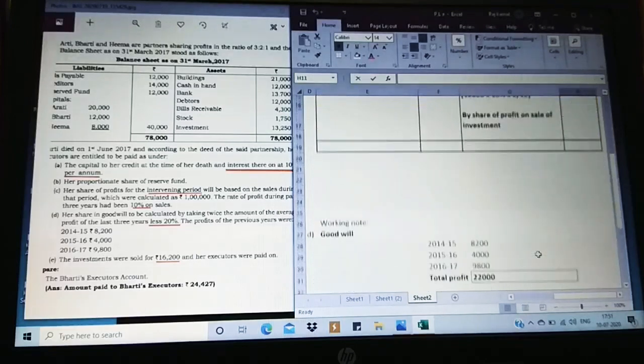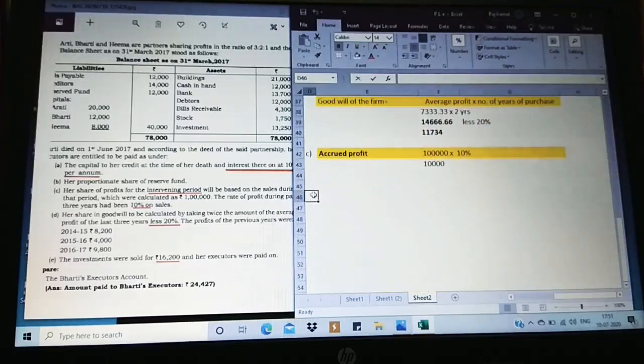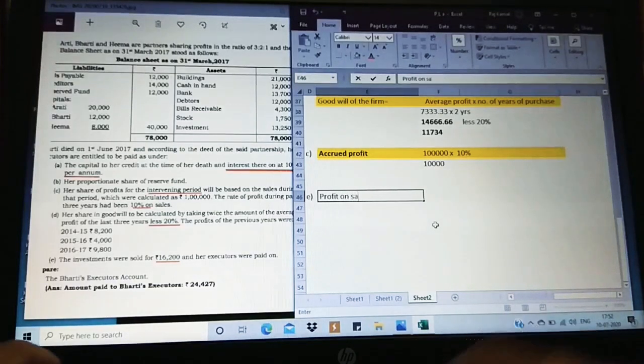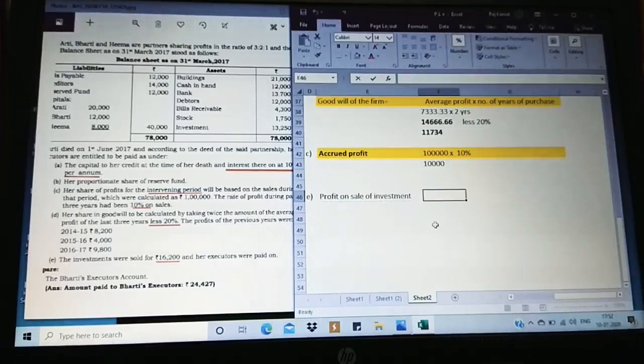The left out part, the third, we have option E as profit on sale, share of profit. So profit on sale of investment, 16,200 is the market price, but the book value of that is 13,250.